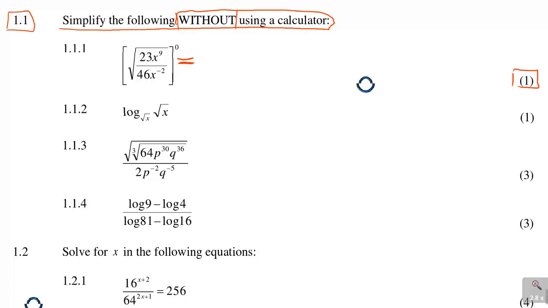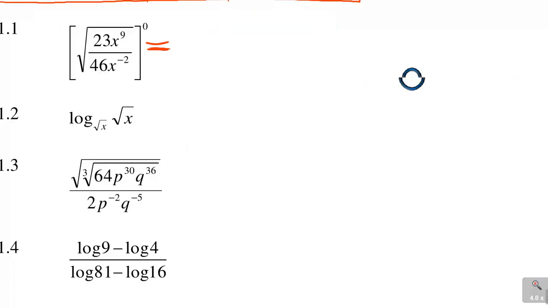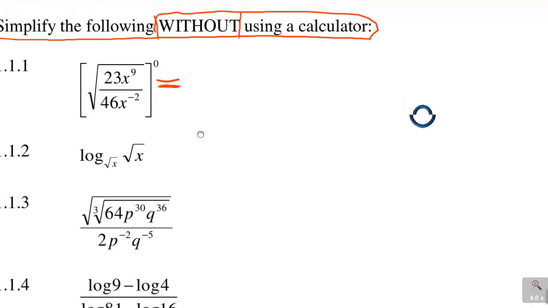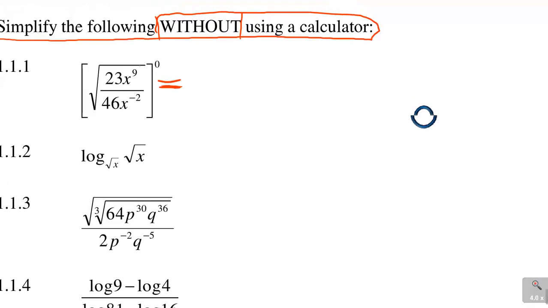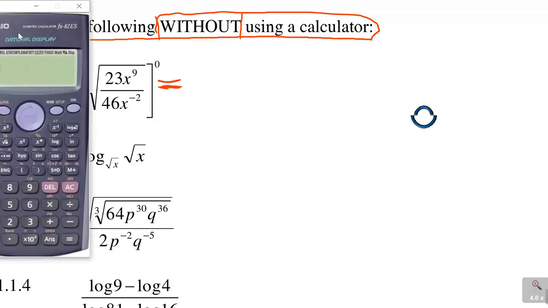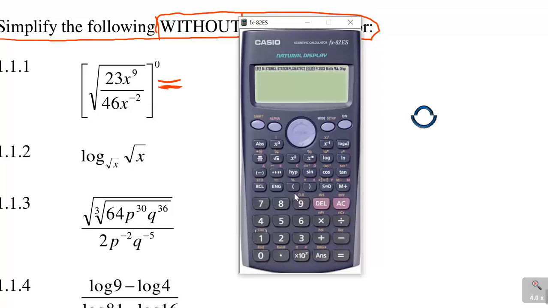So how will I approach that? Let me make this a little bit bigger. When they say I need to simplify, remember, simplify without a calculator. It's 1 mark. The main thing that stops me from doing a lot of things there is that this is to the power of 0. For example, if I just do this with my calculator and put a bracket, say 9, close the bracket, and then say to the power of 0, you see, I'll just get 1.